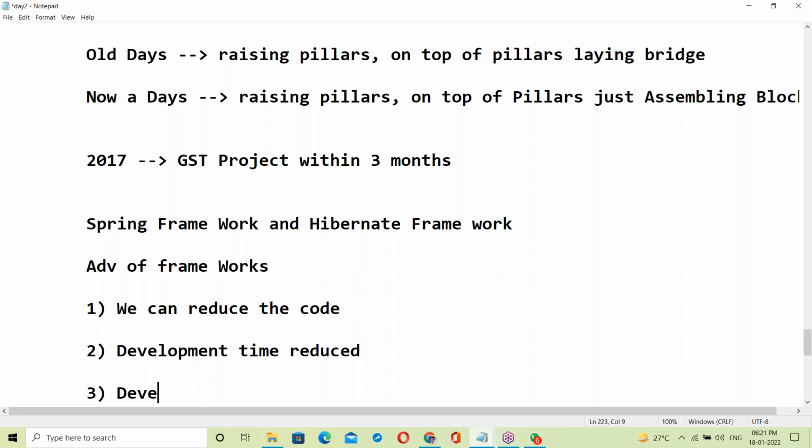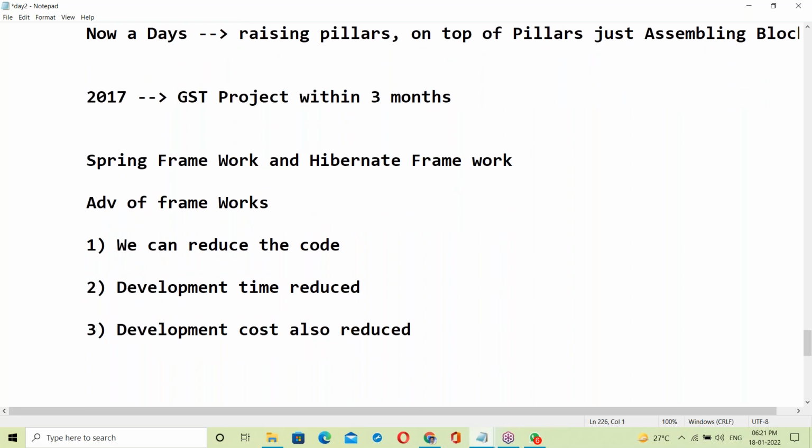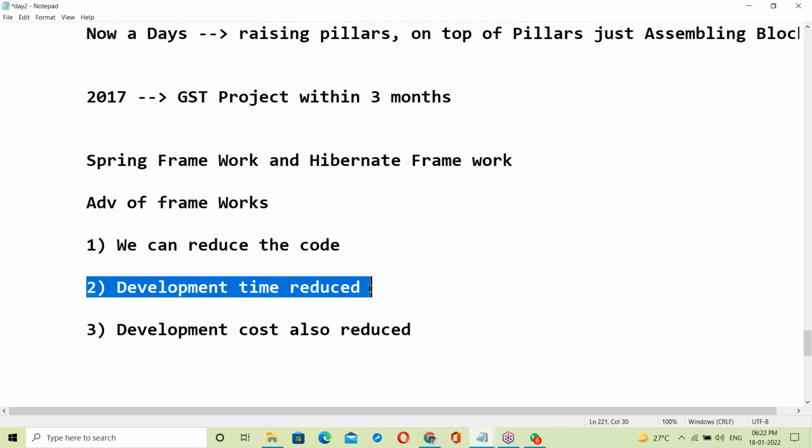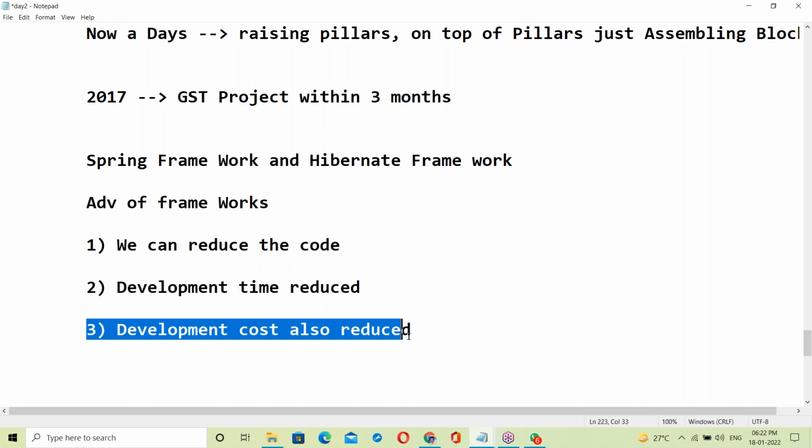Next, development cost is also reduced. That means many resources are not necessary. Because if you develop code manually, it takes a lot of time and a lot of manpower, many Java resources. But using frameworks, we can reduce the Java resources. With fewer employees and fewer Java resources, we can finish the project. So we can reduce the code, development time is reduced, and development cost is also reduced.